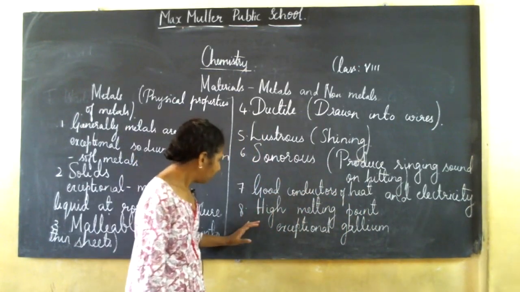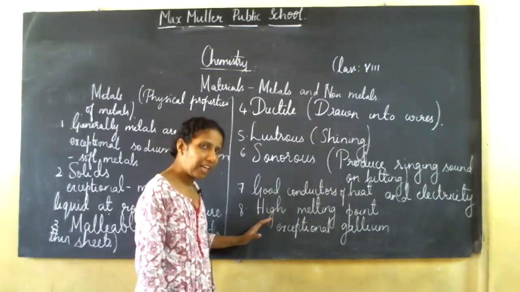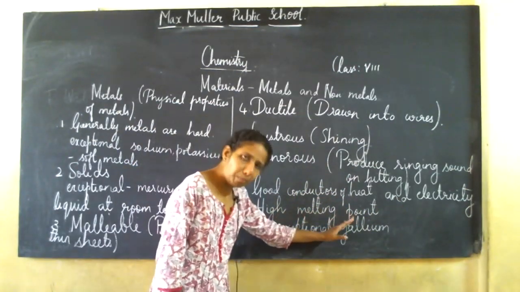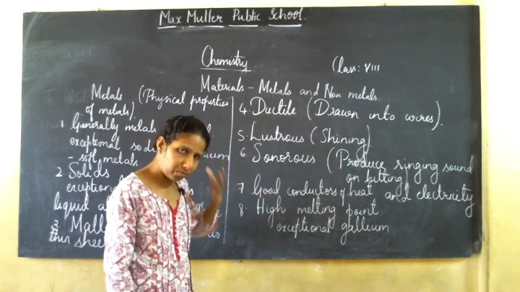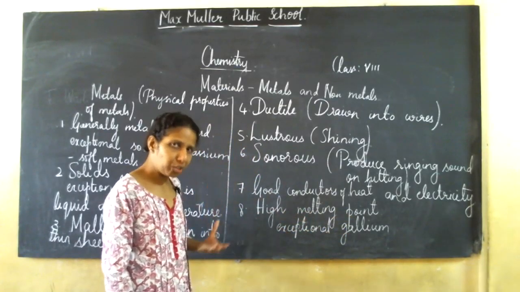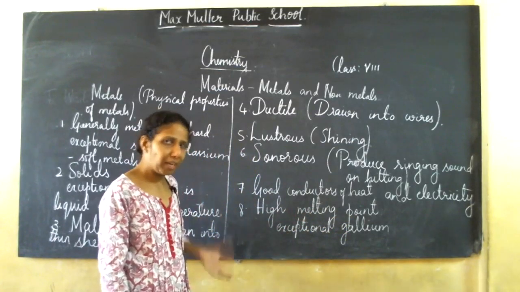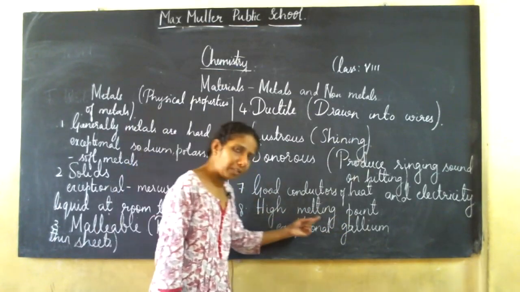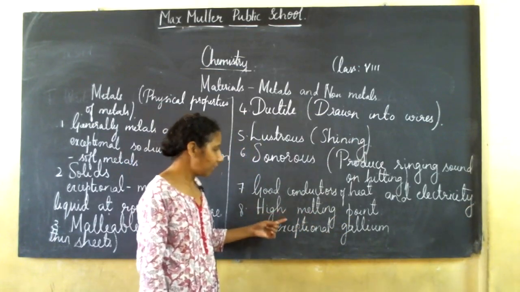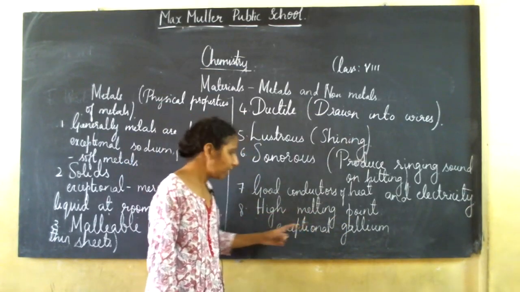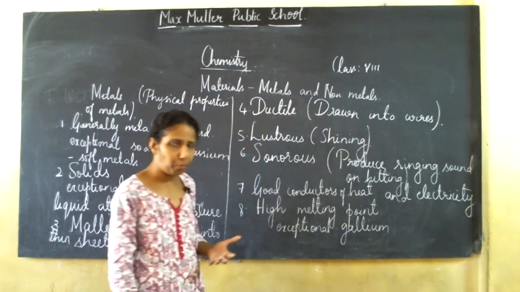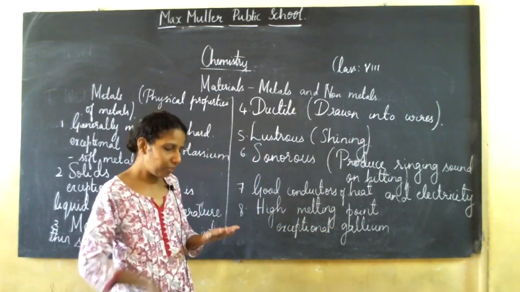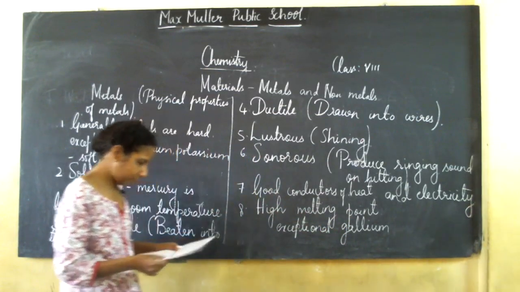Next, the eighth one: metals generally have a high melting point. I told you melting point means the temperature at which the substance starts to melt. We call it the melting point. Metals generally have a high melting point, the exception being gallium. Gallium has a low melting point, so low that it will melt even on our hand.